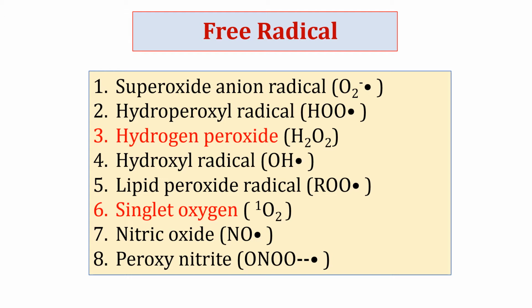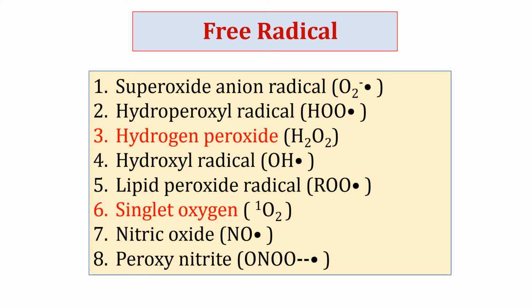Another type of free radical are reactive nitrogen species. Nitric oxide radical is formed from arginine by the action of nitric oxide synthase. Nitric oxide is produced during vasodilating processes or during transmission of nerve impulses.